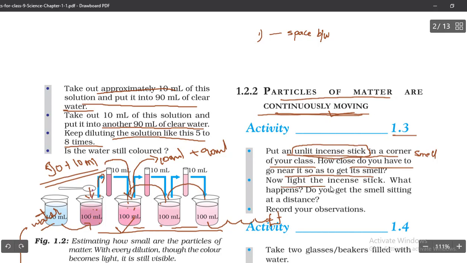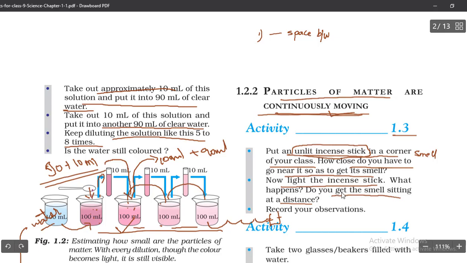Now light the incense stick. What happens? Do you get the smell sitting at a distance? Yes, you will get the smell, but when you are nearer to the incense stick, the smell will be somewhat stronger, and when you are far from it, you will get a lighter smell. That's the difference.